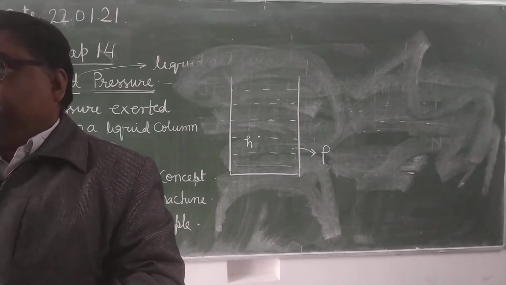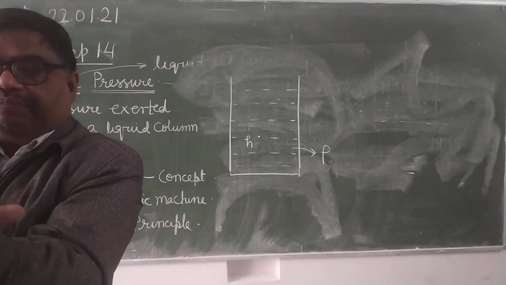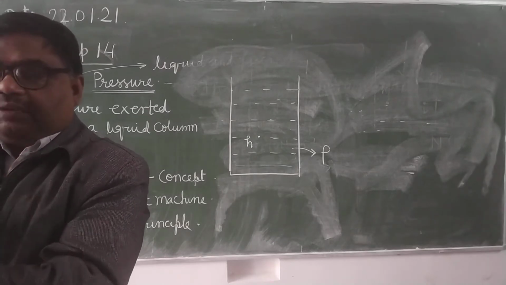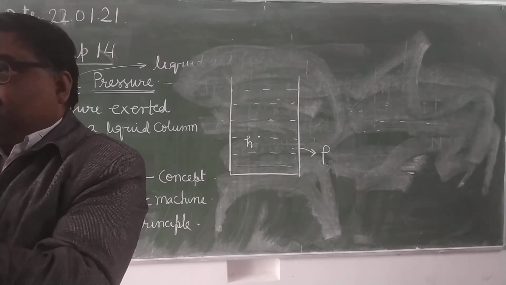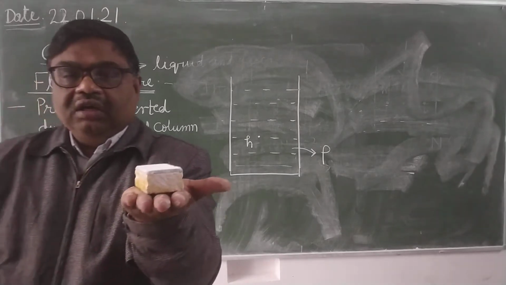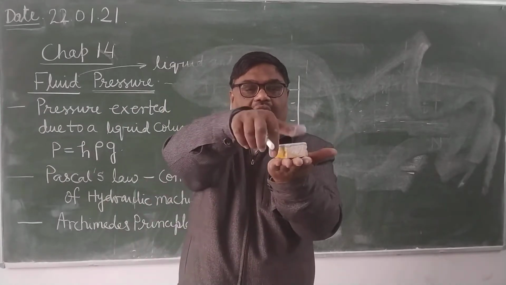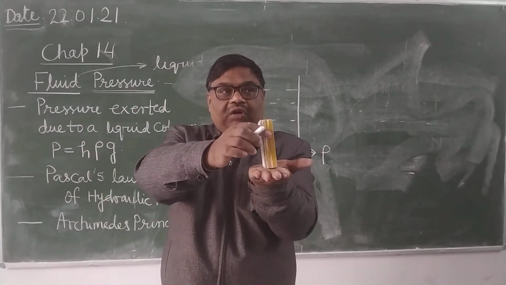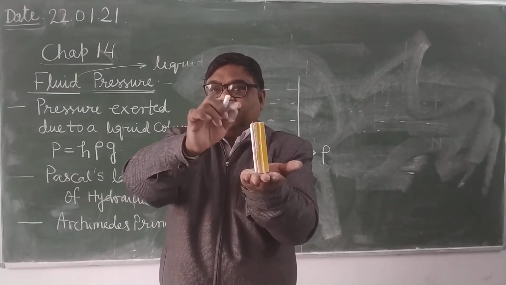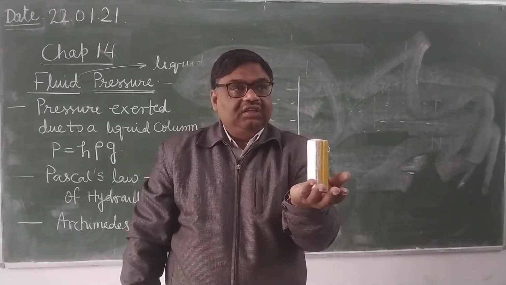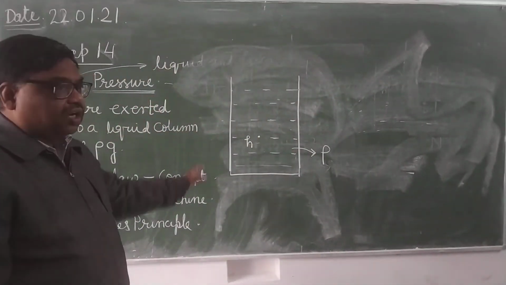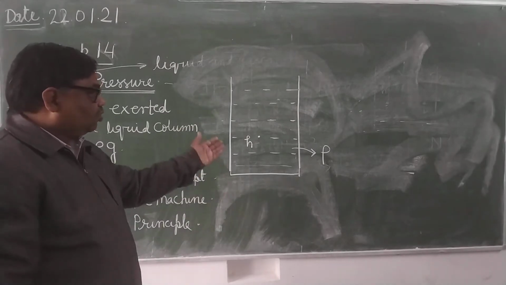For example, its weight is 10 Newton. When you keep it this way, a greater area is in contact. When you keep it this way, what will happen? A smaller area will be in contact. So in which case will pressure be more? In case 2 pressure will be more. And why? Because the same force is acting over the smaller area. But in liquid it is not so. It does not depend upon the area of cross section.